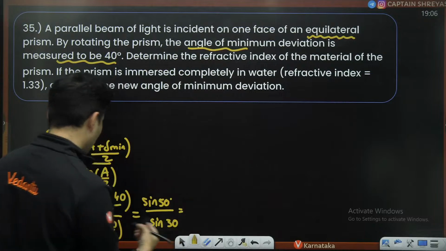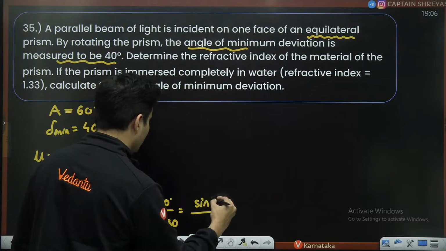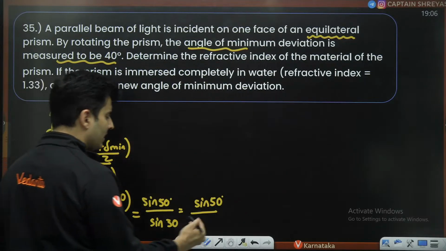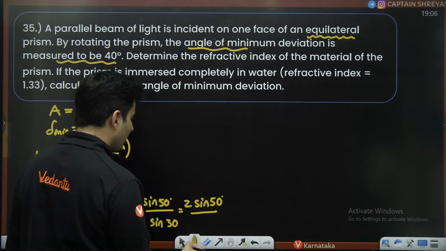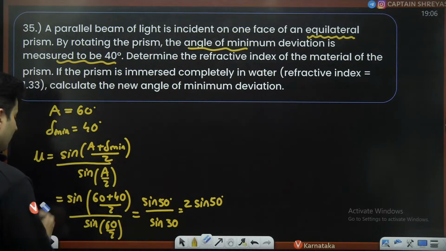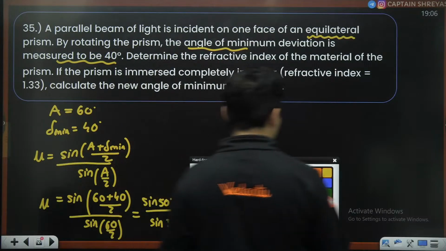Sine of 50 is basically, I don't know, just leave it like that. Unless log books are given, we cannot do it. Sine 60 by 2 is sine 30, and sine 30 is half, so 1 by 2. So it will become 2 on the top. So 2 times sine 50 will be the refractive index of the first case.